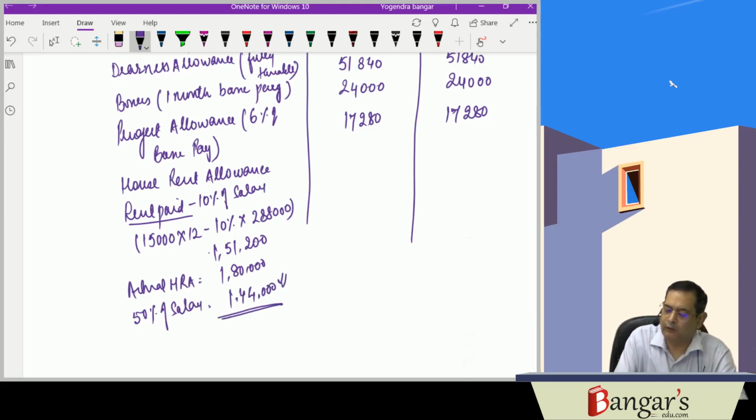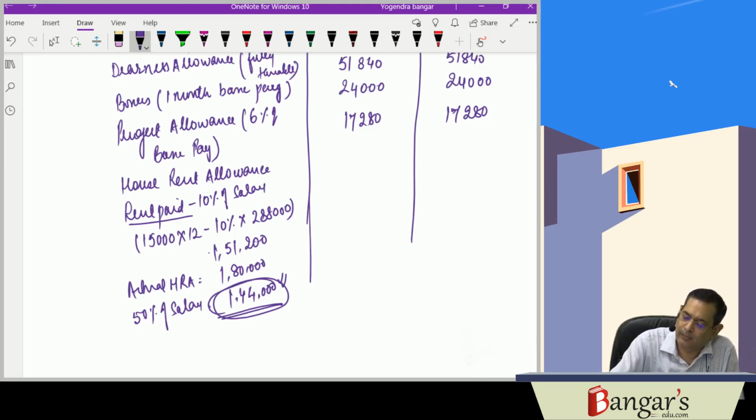Here 144 will be exempt. So taxable HRA will be how much? 1,80,000 minus 1,44,000. 36,000 rupees will be the taxable HRA.